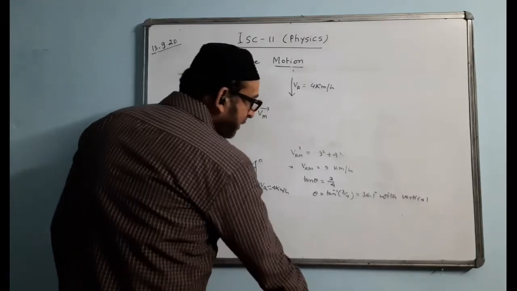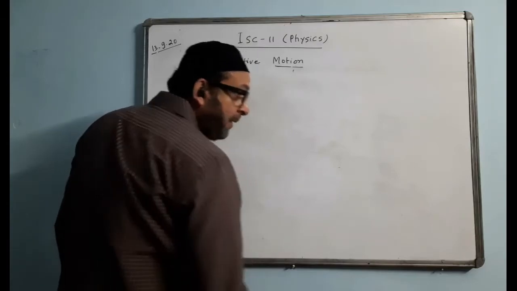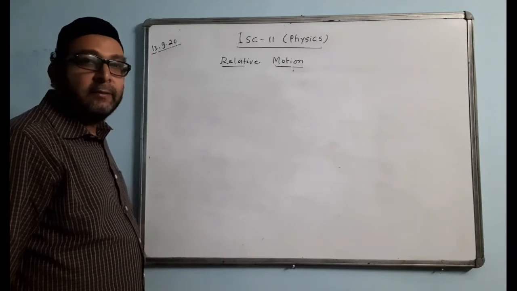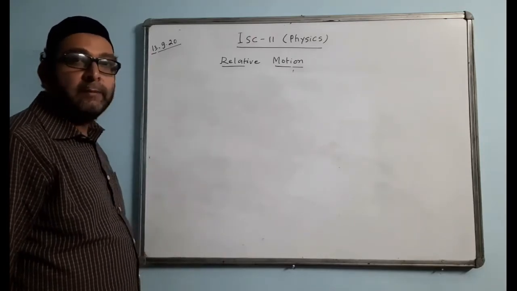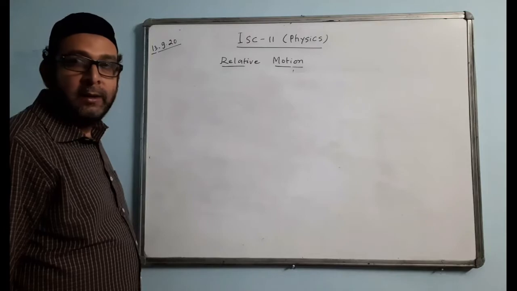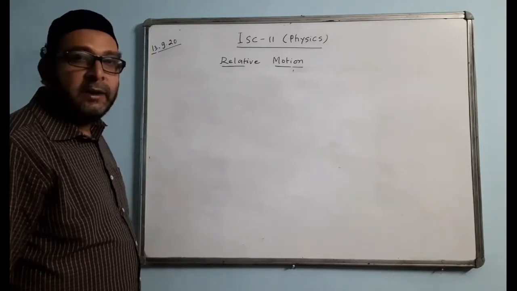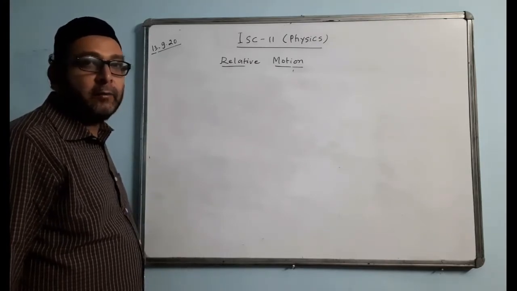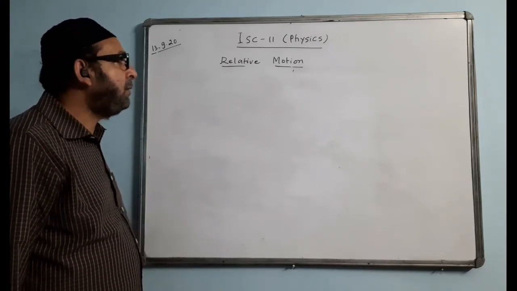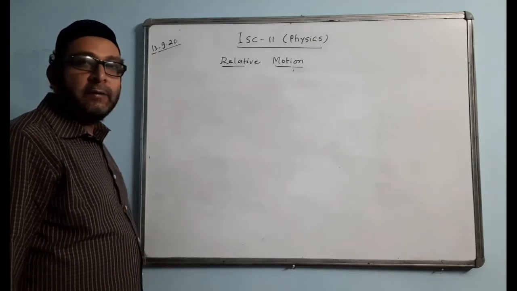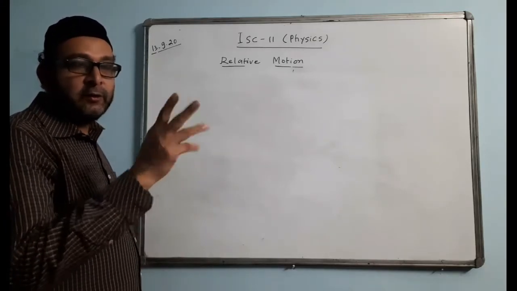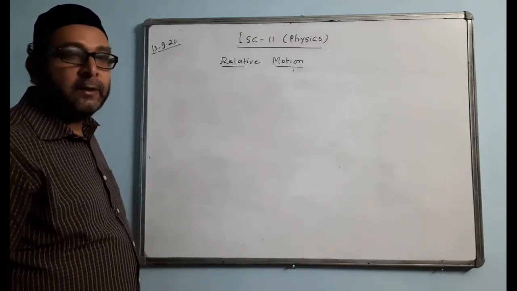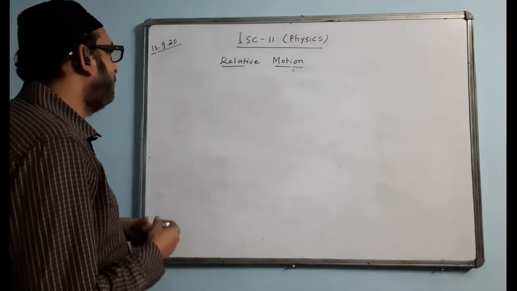So another question on that is, rain is like this. Question says, to a man walking on a horizontal road with a velocity of 3 km per hour, rain appears to fall vertically downward with a velocity of 3 km per hour. Both the velocity values are same. What is the actual velocity of the rainfall? What is the actual speed or velocity of the rainfall?